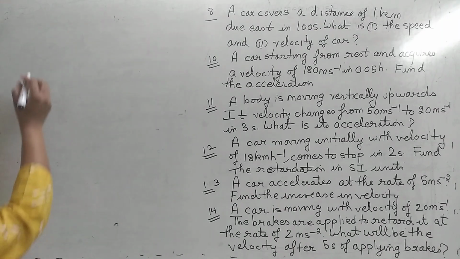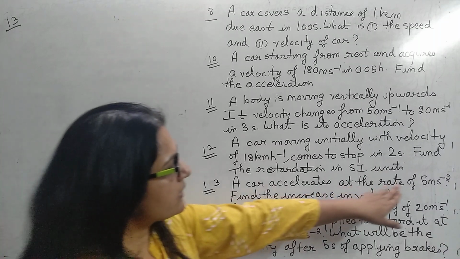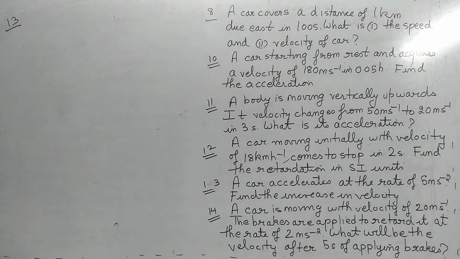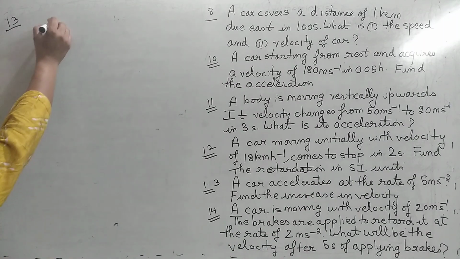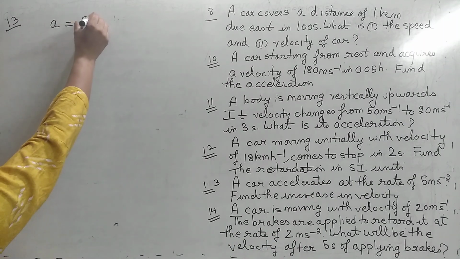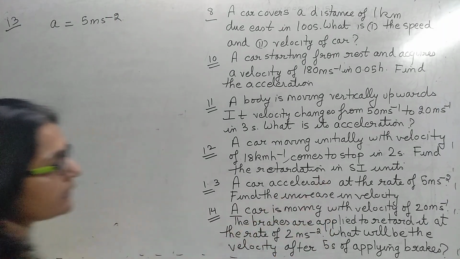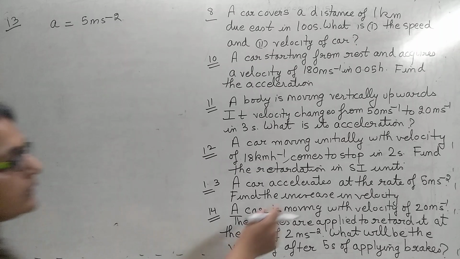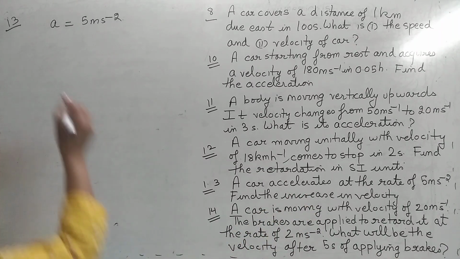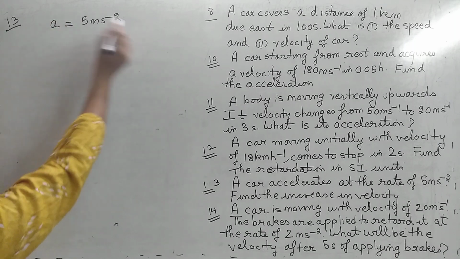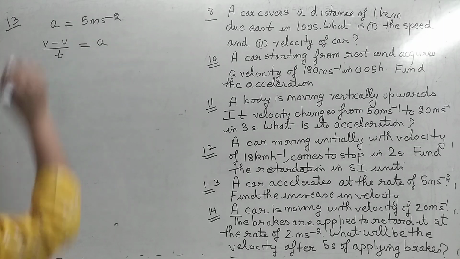Okay, students, come to the 13th question. A car accelerates at the rate of 5 meter per second square. You have to find the increase in velocity. Acceleration कितना है? 5 meter per second square. और हमने find out क्या करना है? Increase in velocity. Increase in velocity का मतलब है कि velocity कितनी increase हुई है. What is the formula that we use for acceleration? We use this formula. We always use this formula.